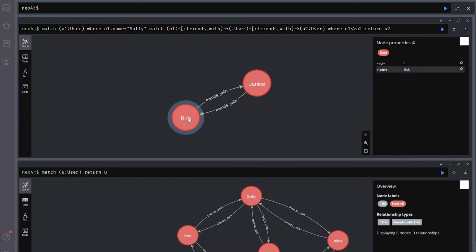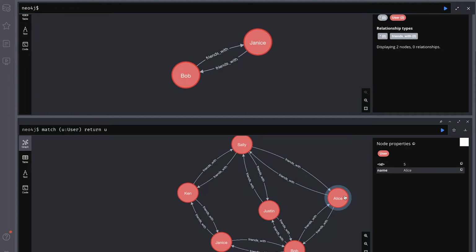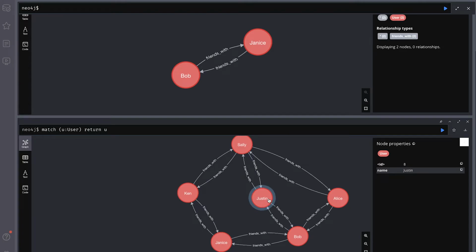There we go. We have Janice and Bob. If we look back at our graph over here, we can see that Sally is friends with Alice, who's friends with Bob. That's good. And Sally is friends with Ken, who is friends with Janice. Perfect. You can also see Sally's friends with Justin, who is friends with Bob as well. That's fantastic. It comes up for Alice and Justin. So we have our two relationships.